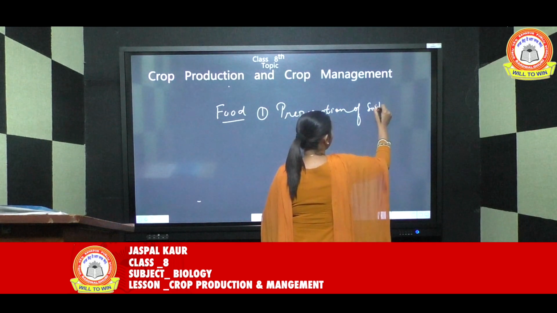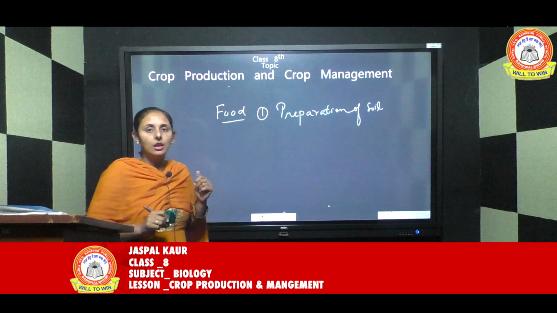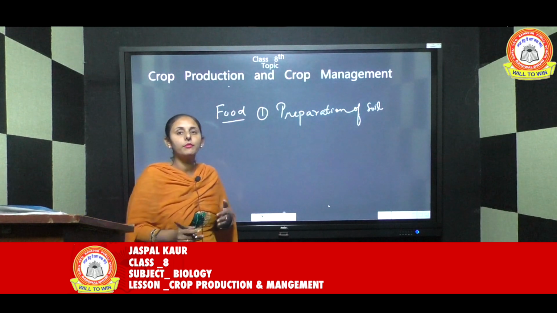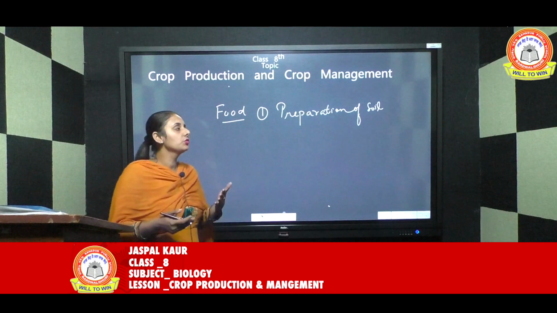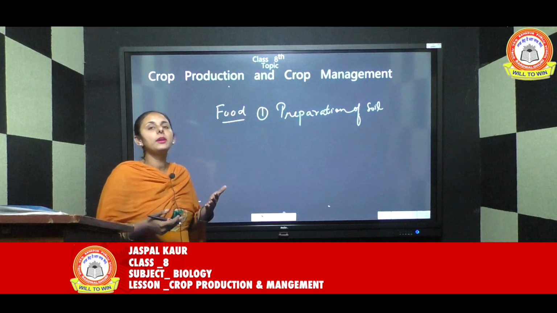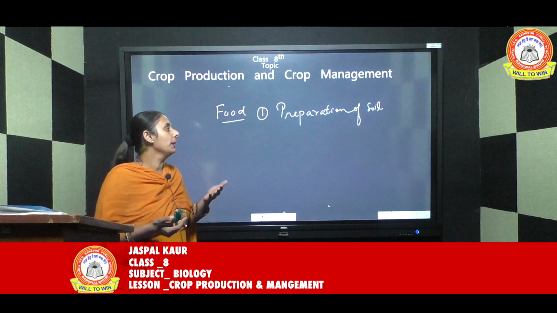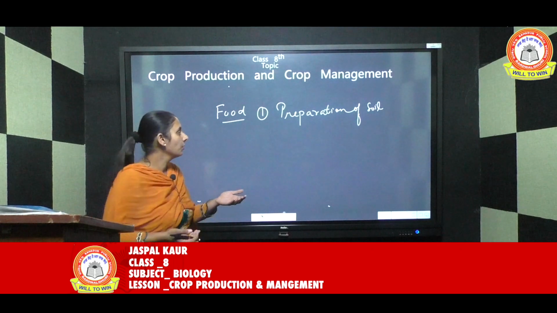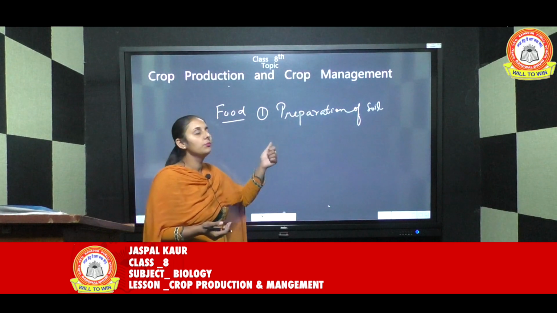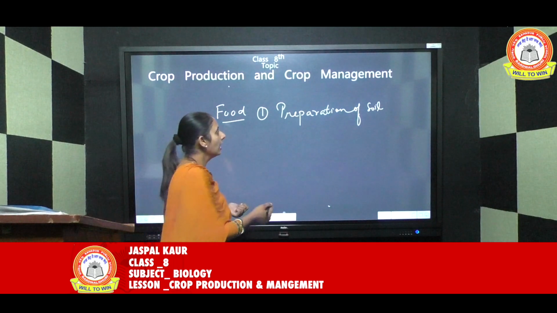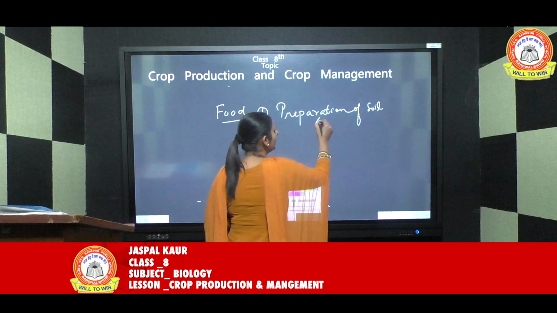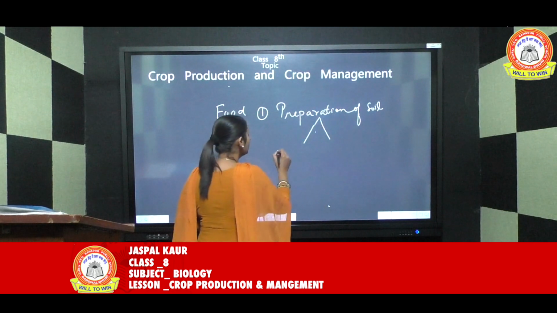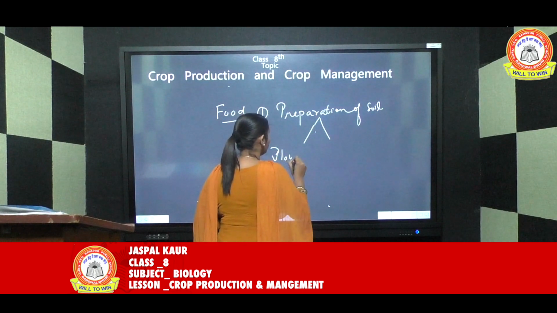Obviously, when we are growing plants, first of all our field has to be prepared. Our soil has to be enriched with nutrients and be in good condition, then only something will grow in our field. So the first step is preparation of soil. This preparation of soil is again done in two basic steps. The first step is plowing.